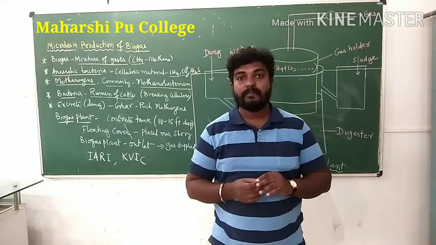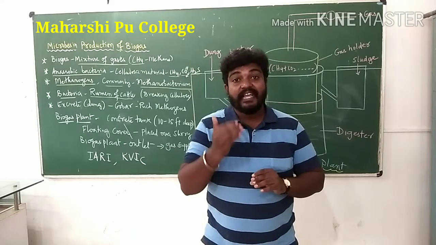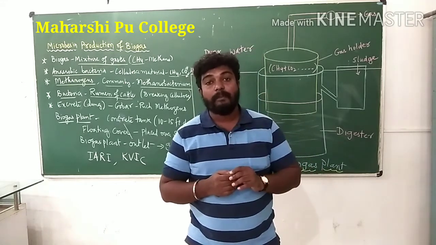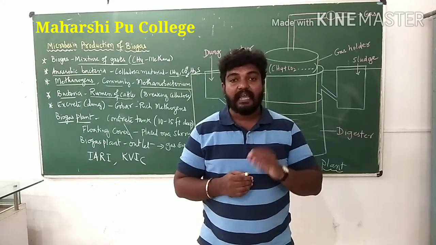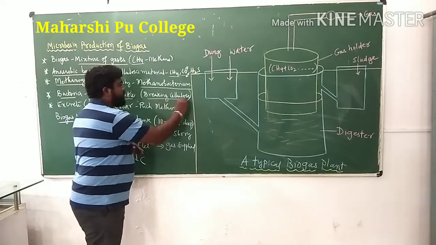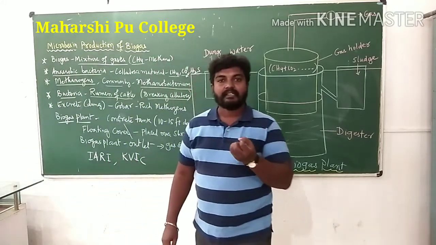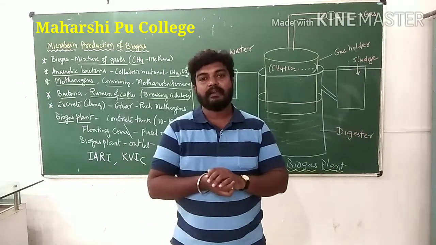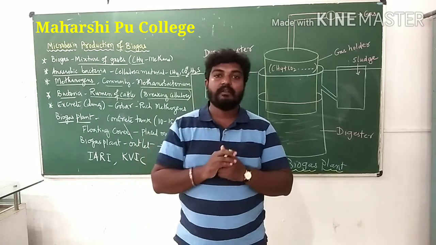Where is the rumen of cattle? It is present in the stomach part, where the digestion of the cellulosic material takes place. There the Methanobacterium is present in the rumen, the stomach part of cattle, where it acts upon the breaking down of cellulose. Whatever grass the cattle eat, in the stomach part the Methanobacterium is present anaerobically and acts upon the cellulosic material.